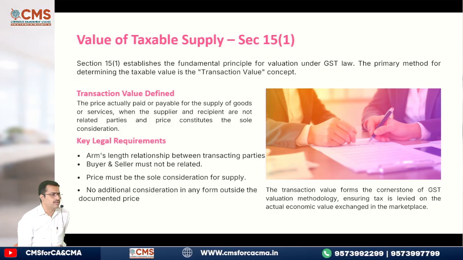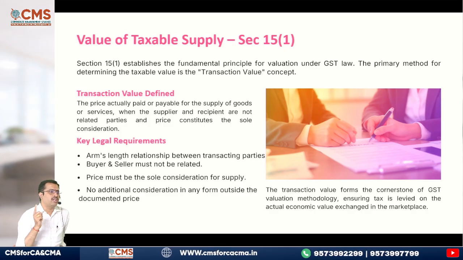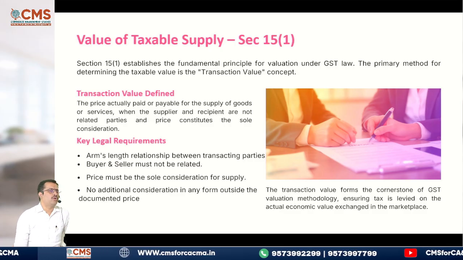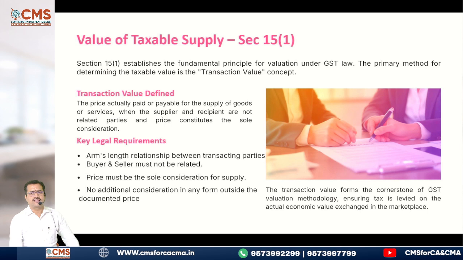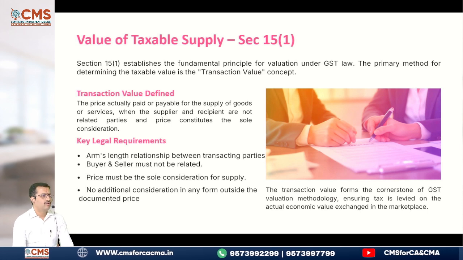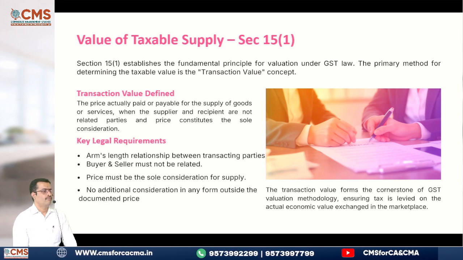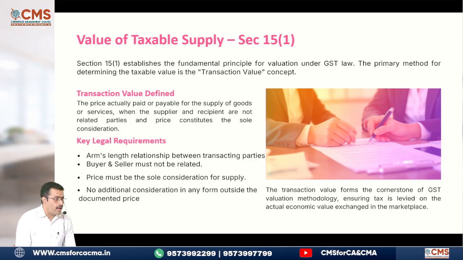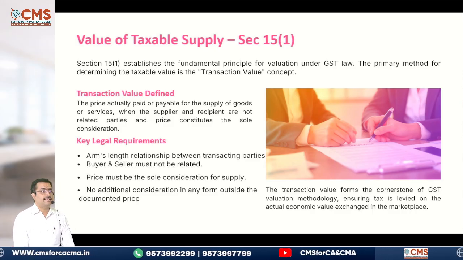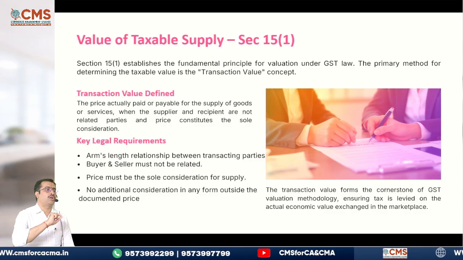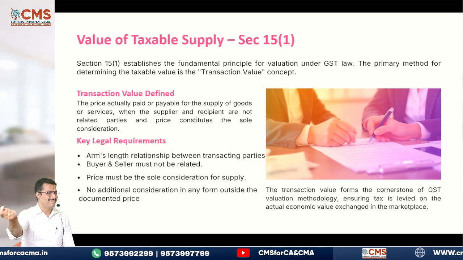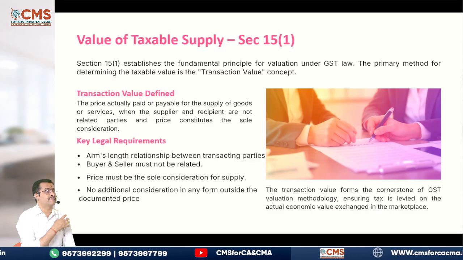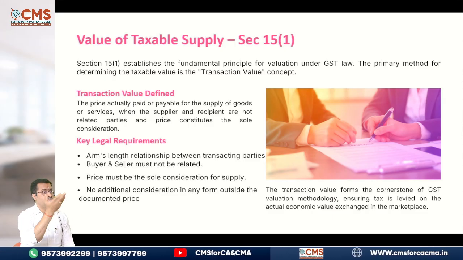Clear about this? Now, what are the inclusions in the transaction value? What all can be included as part of transaction value? Taxes can be included. Any tax paid to local authorities other than GST can be included. Next, incidental expenses can be included.